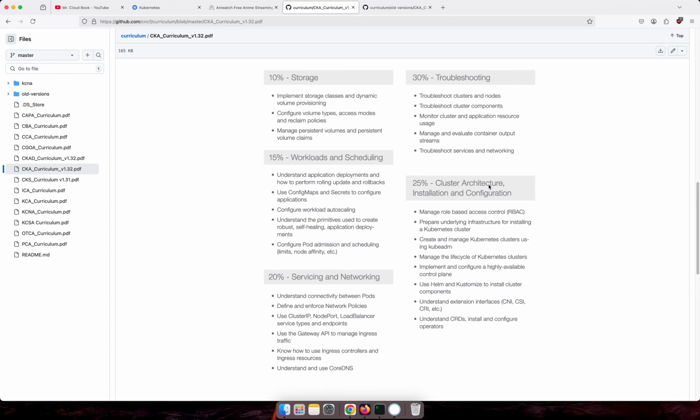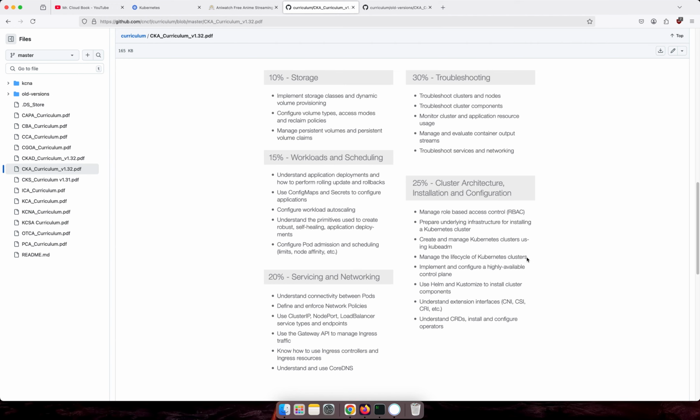And finally, cluster architecture. So role-based access control, I already explained in the class. And prepare underlying infrastructure Kubernetes cluster. We already saw how to install Kubernetes on the different clusters: CKS and Kubeadm setup, Minikube setup, and everything.